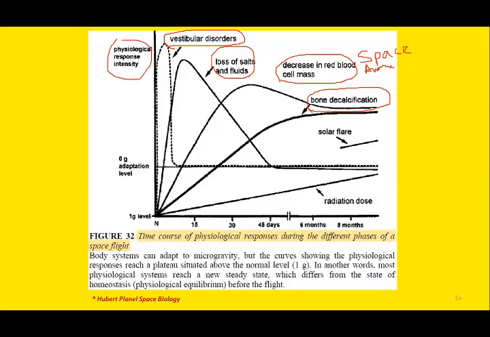Bone demineralization is there, bone decalcification. So calcium is lost from the bone, and this excessive calcium is excreted from the kidneys, right? That is the reason the urine output is greater than normal. These calcium ions are being lost from the bone and then eventually excreted out through the urine.